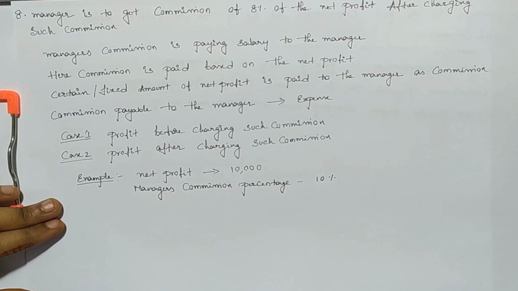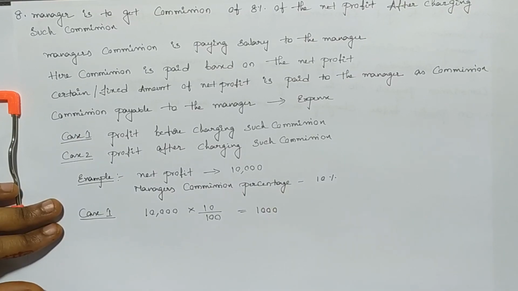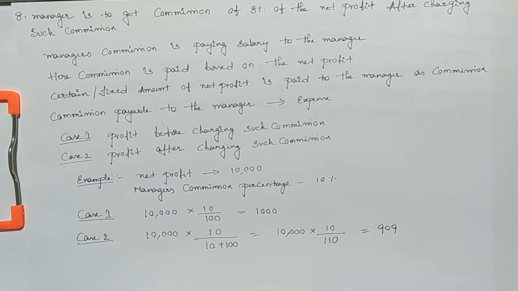Then the way to calculate commission on net profit is 10,000 into 10 by 100. If the question says 10% of net profit payable to manager as commission after charging such commission, then the formula to calculate commission is 10,000 into 10 by 110, which comes to 909. We will understand this while balancing profit and loss account.